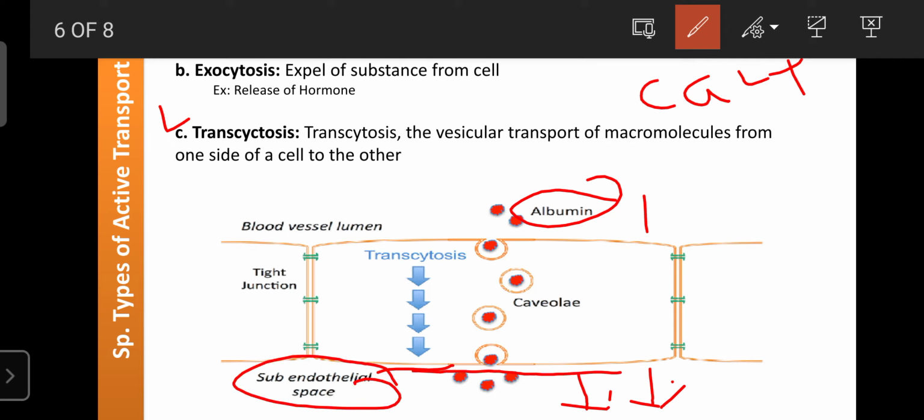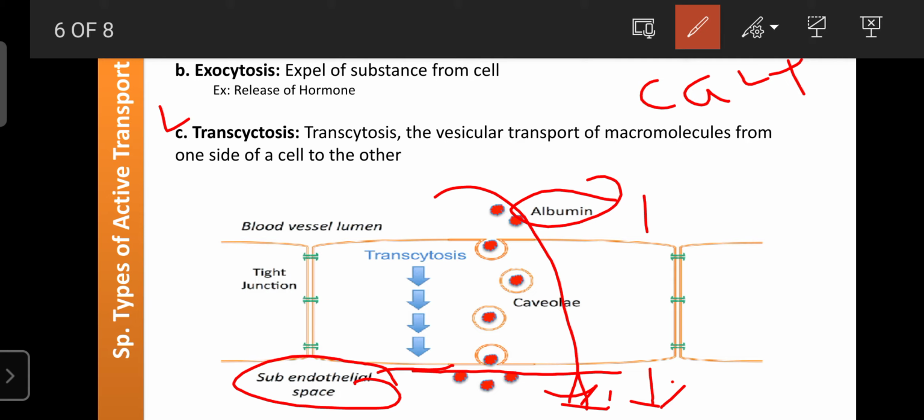There albumin is required for the repairing process of the cell, or required by the organelles for various metabolic functions or synthesis of various proteins, enzymes and hormones. So albumin from the blood enters the other end of the cell with the help of certain vacuoles, secretory vesicles or certain carrier proteins.